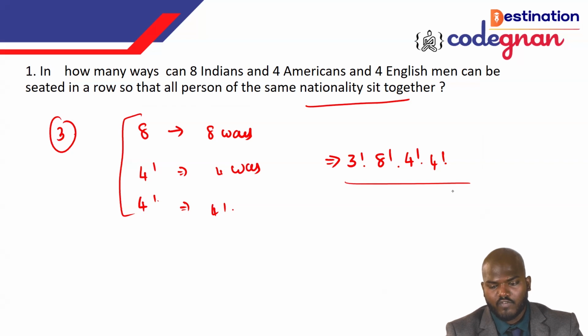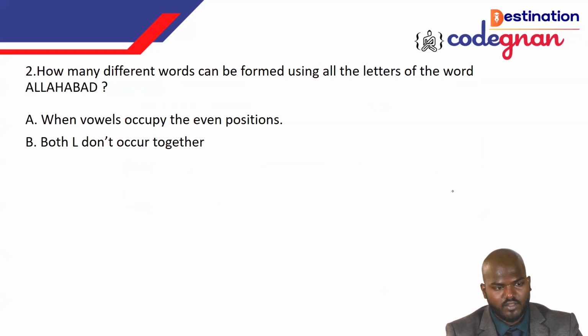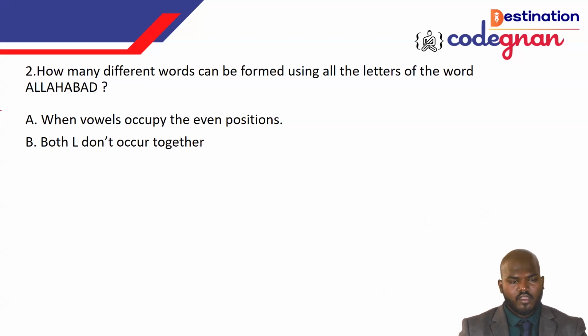Going forward, the next question is different. We have the word Allahabad. How many different words can be formed using all the letters of the word? That's the first question. The second question: when the vowels occupy the even positions, and both L's do not occur together. I'm writing out Allahabad.